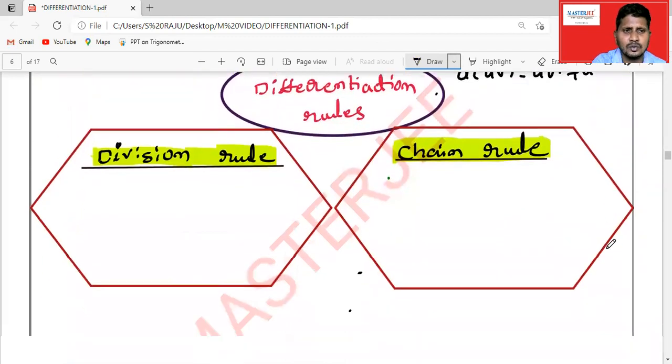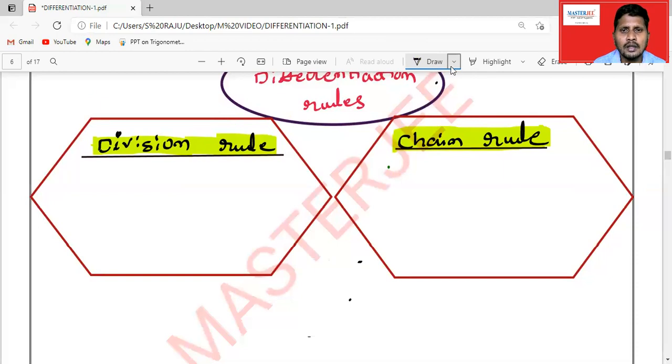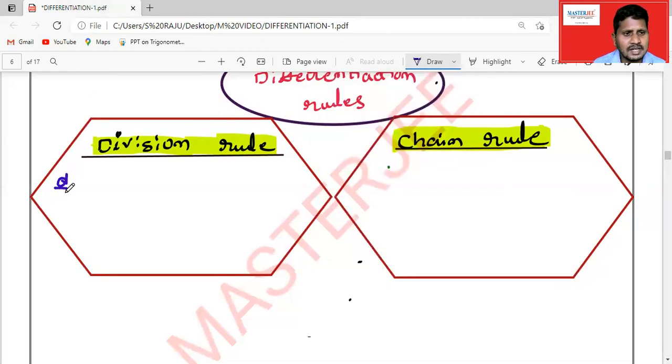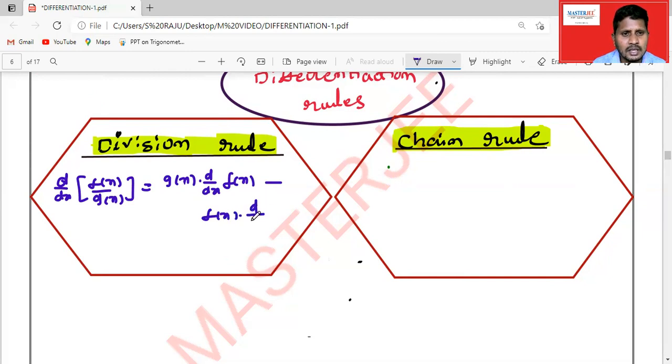Next, the division rule, another name for which is the quotient rule. d by dx of f of x by g of x is equal to g of x into d by dx of f of x minus f of x into d by dx of g of x, all divided by g of x the whole square.